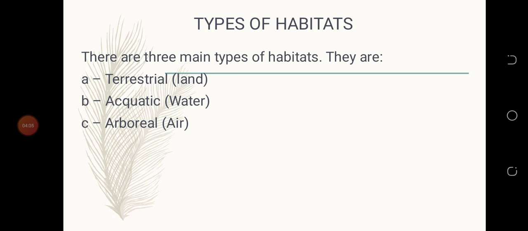Now, types of habitat. There are 3 main types of habitat. They are the terrestrial, that's the land; aquatic, that's the water; and arboreal, that's the air. So we take it one after the other and explain it.